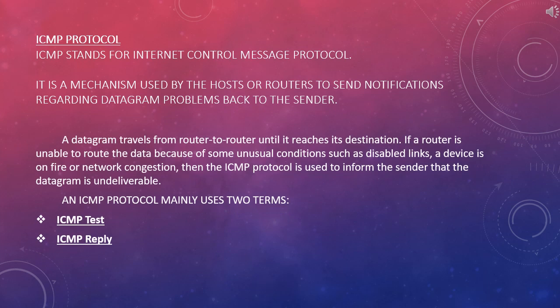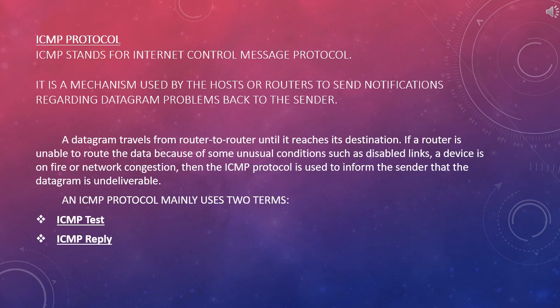The other protocol which is used in this internet layer is ICMP, that is Internet Control Message Protocol. This mechanism is used by the hosts or routers to send notifications regarding datagram problems back to the sender.